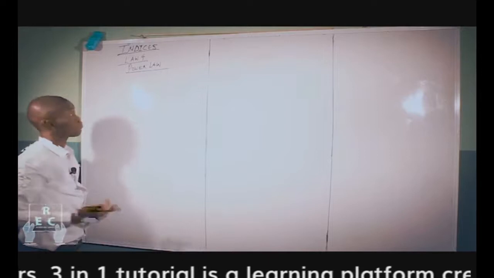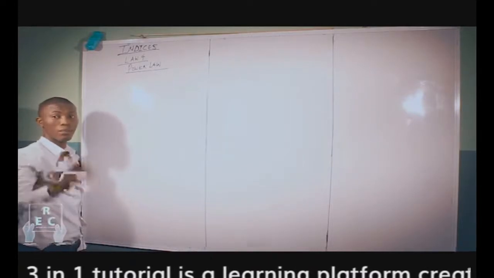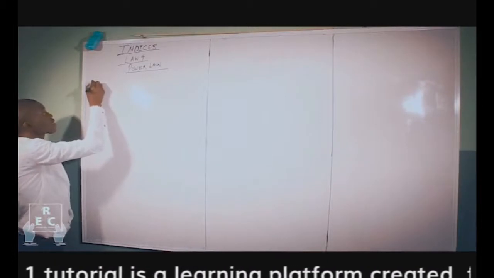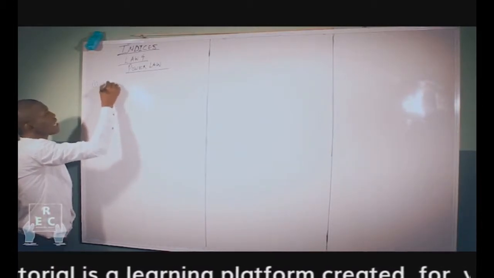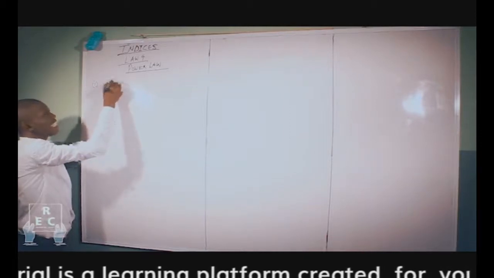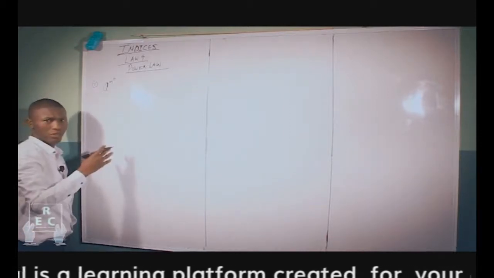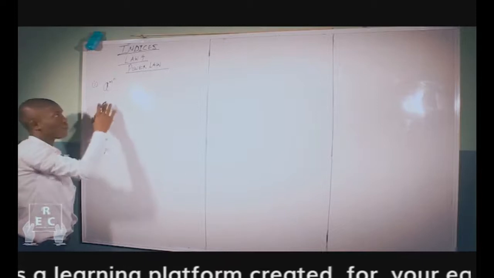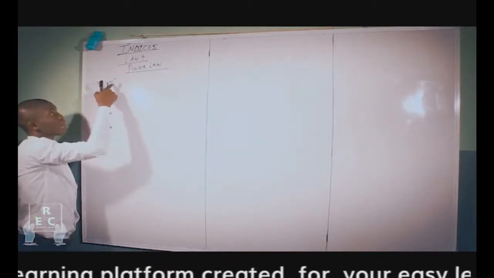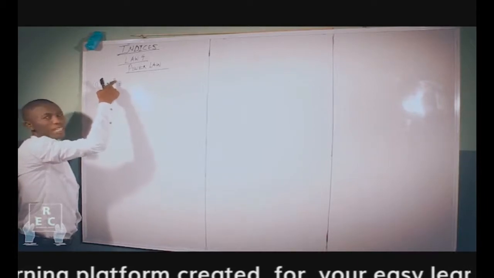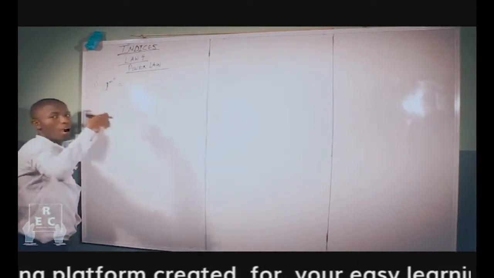All right, power law. What's power law saying? Power law is in three forms. The first part is when you have a raised to the power of m, raised to the power of n, where you have a power of a power.